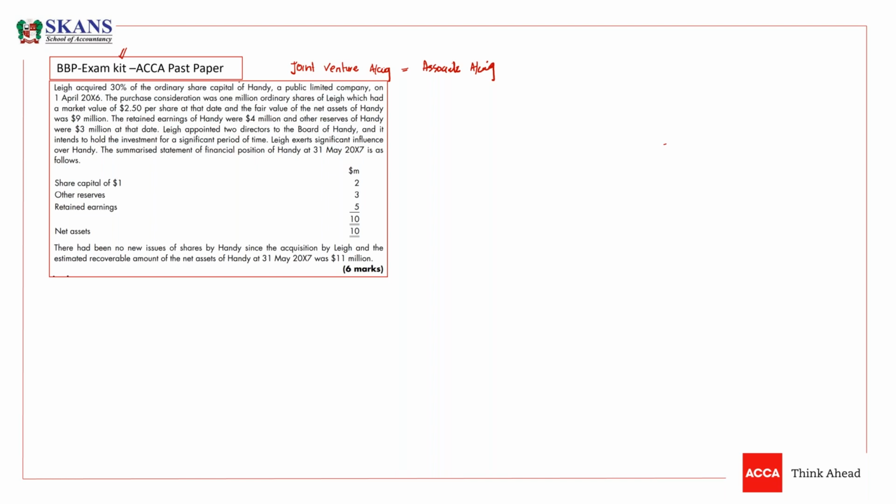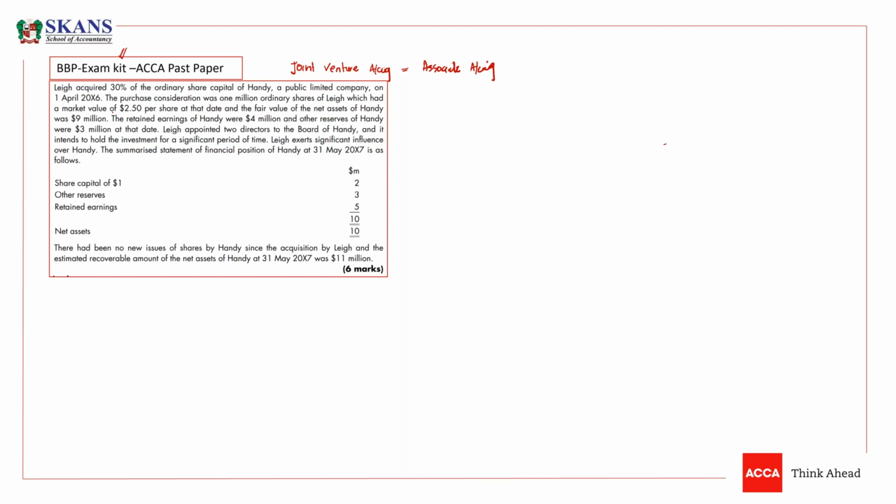Lee acquired 30% of the ordinary share capital of Handy, a public limited company, on 1st April X6. So 1st April X6 is the date of acquisition for 30%. For 30%, we can say that this company is an associate. The purchase consideration was 1 million ordinary shares of Lee, which had a market value of 2.5 per share at the date, and the fair value of net assets of Handy were 9 million. So the net assets are also already given. So we have fair value of net assets, and we should use fair value of net assets rather than carrying value of net assets.